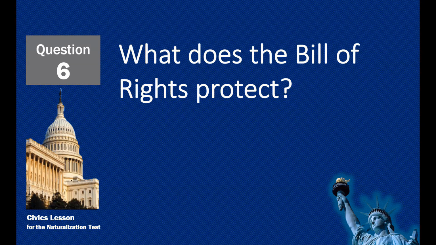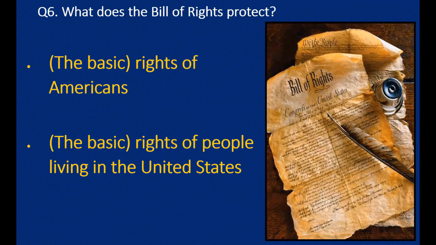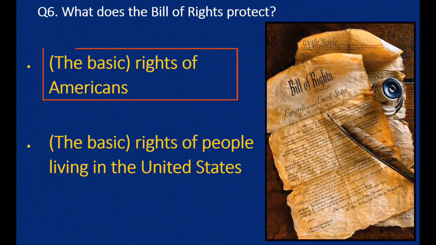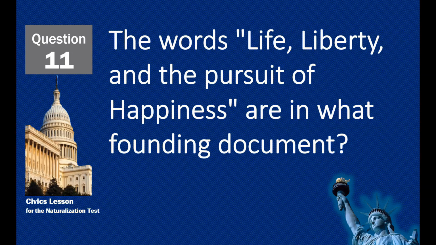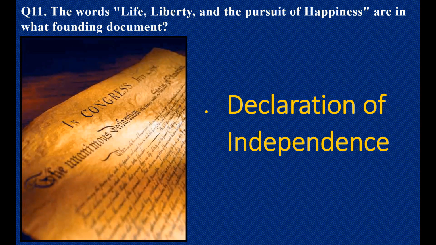What does the Bill of Rights protect? The basic rights of Americans. The words life, liberty, and the pursuit of happiness are in what founding document? Declaration of Independence.